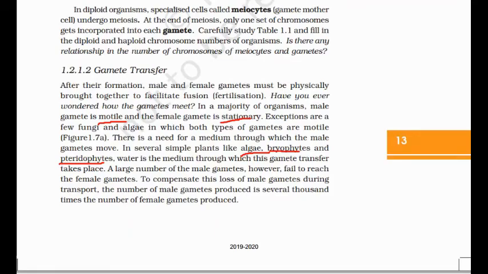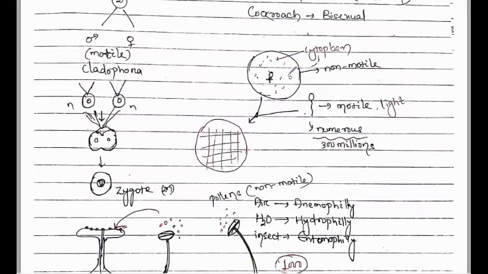Next, this is the female gamete, which is non-motile, and this is the male gamete, which is motile, very small and lighter. More male gametes are produced to fuse with the minimum number of female gametes. You will study in the next chapter, on human reproduction, that about 300 million male gametes are produced to fuse with only one female gamete, or only one ovum.